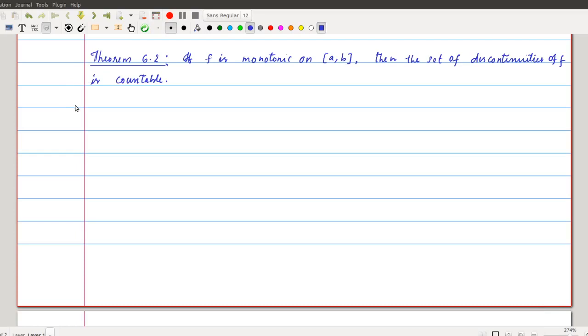കഴിഞ്ഞ ദിവസം നമ്മൾ theorem 6.1 discuss ചെയ്തു. In that theorem we have seen that the sum of the jumps at endpoints of the domain of an increasing function can be made less than or equal to f of b minus f of a. അതിൻ്റെ കോൺസിക്വൻസ് ആയിട്ട് നമുക്ക് theorem 6.2 പ്രൂവ് ചെയ്യാം. This theorem states that if f is monotonic on [a, b], then the set of discontinuities of f is countable.